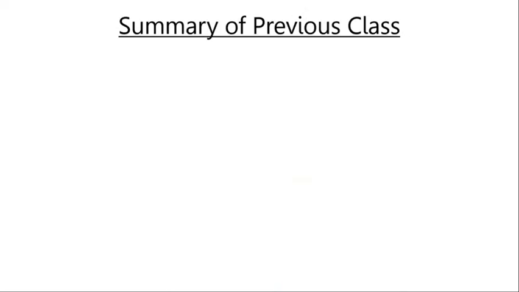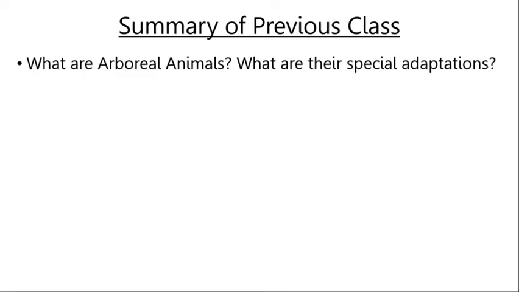In the previous class, we have learned about arboreal animals. The animals that live on trees are called arboreal animals. Monkeys, sloth, etc. are some examples of arboreal animals. After that, we have studied about the special adaptations of arboreal animals such as their long tails, long limbs, adhesive parts, claws and mitten-like feet.